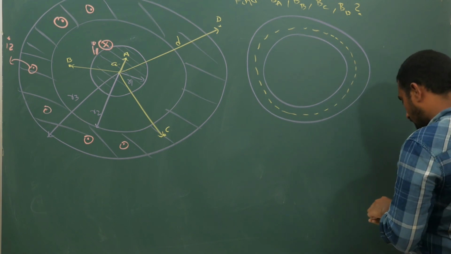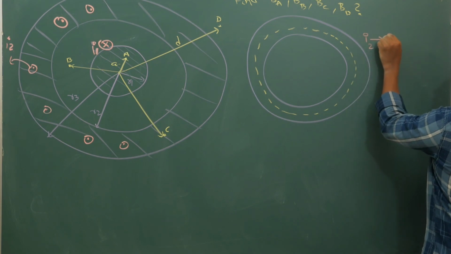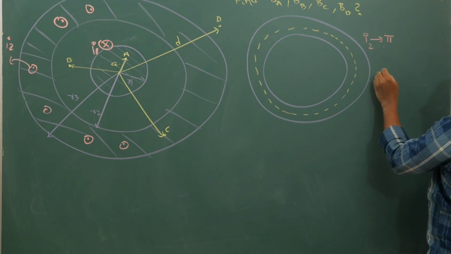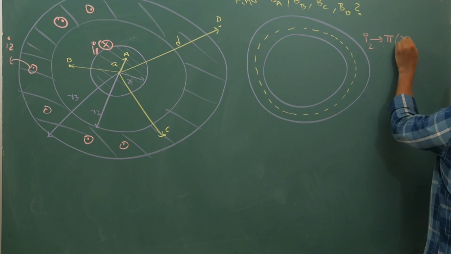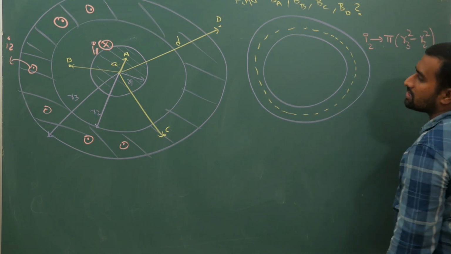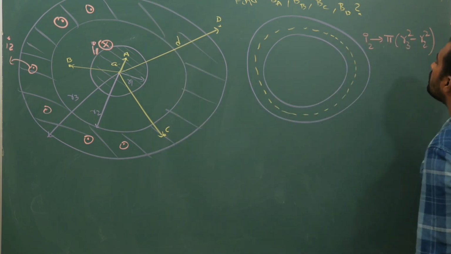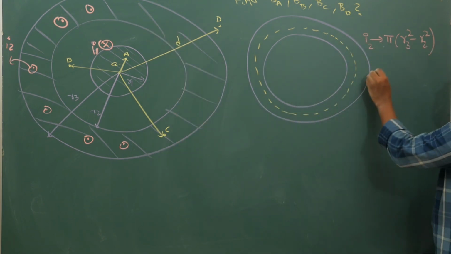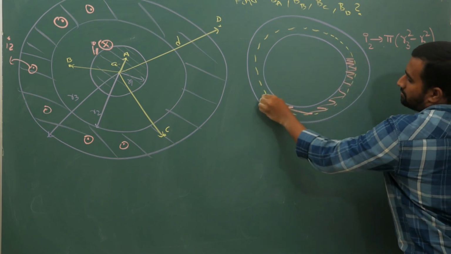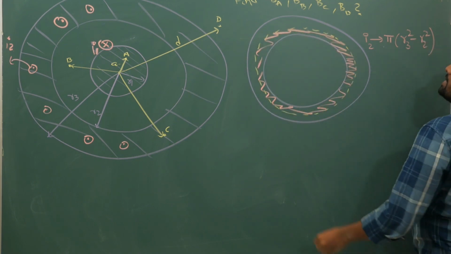Now I2 current will go across an area of pi times R3 square minus R2 square. This I2 current is flowing across this entire shaded portion, and that too out of the plane. So only in this portion, if you want the current, let us say it is some IC.